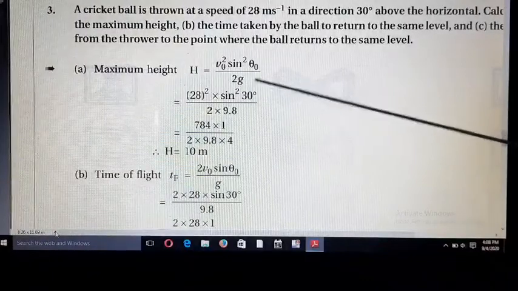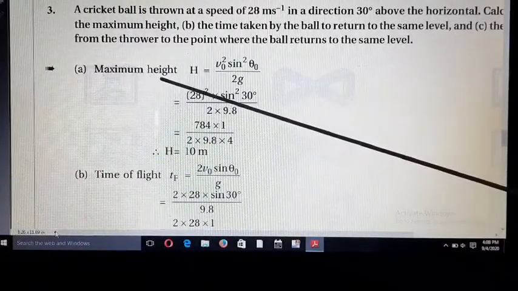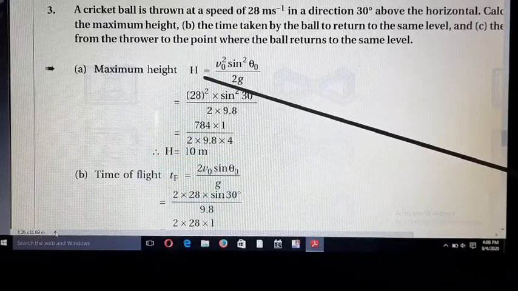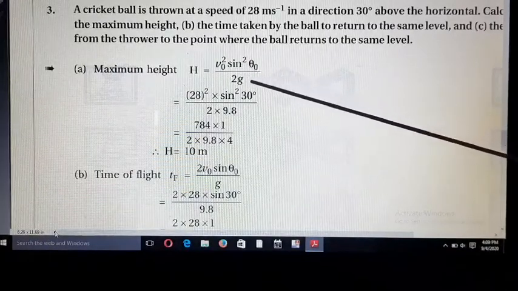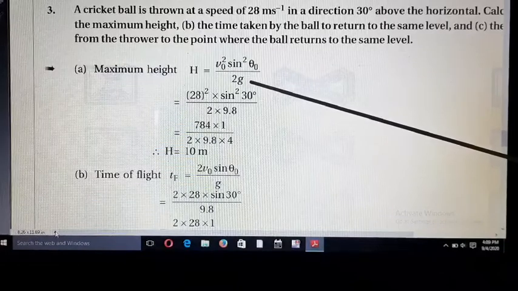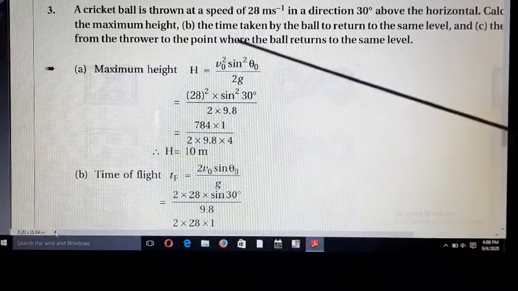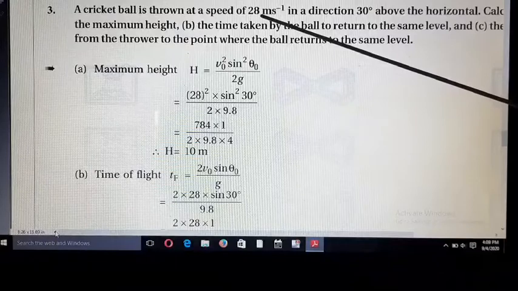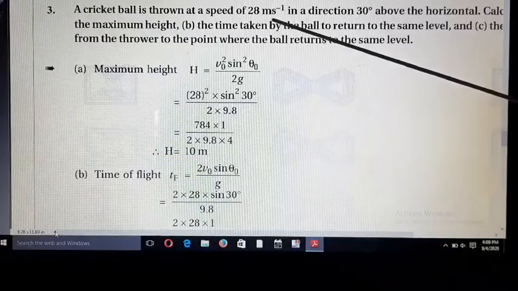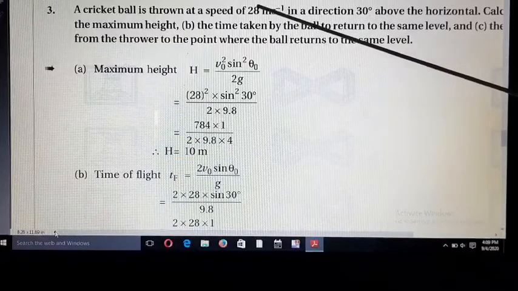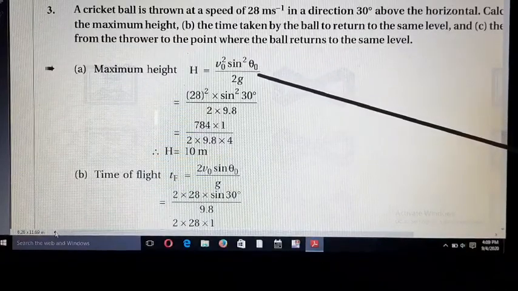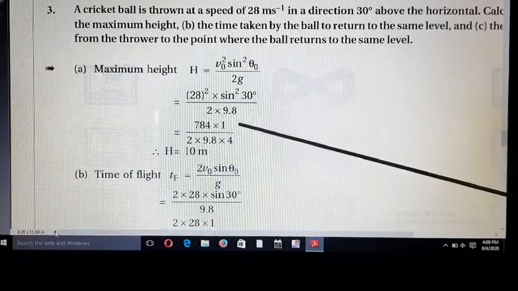So the first formula is maximum height. Maximum height is equal to h is equal to v0 square sine square theta 0 upon 2g. Initially speed v0 is available, 28 meter per second, and theta is 30 degree. So all these values are substituted in this formula. g is equal to 9.8, we know that.